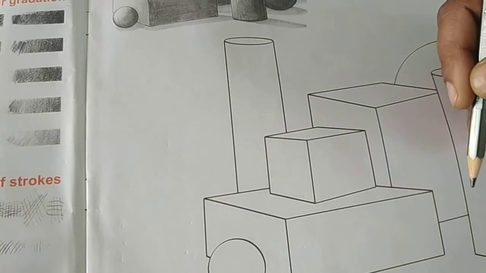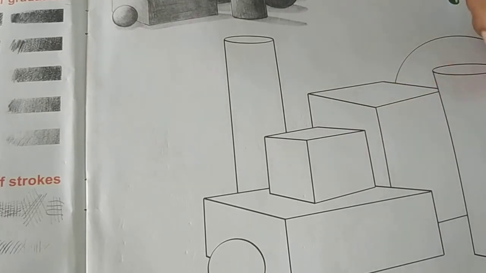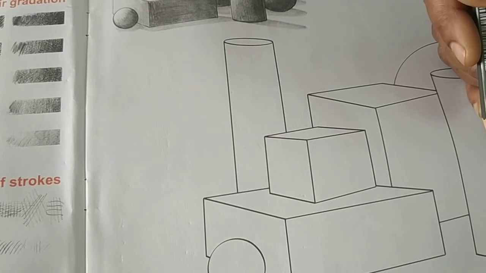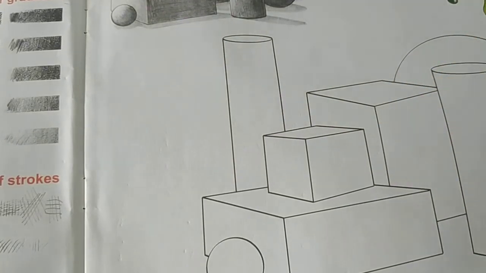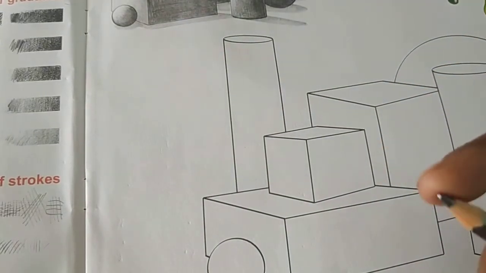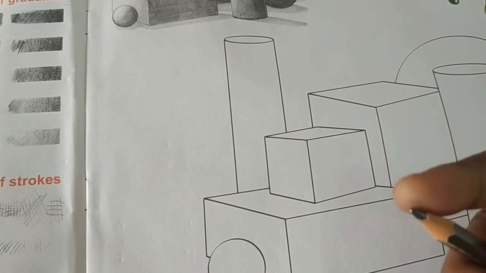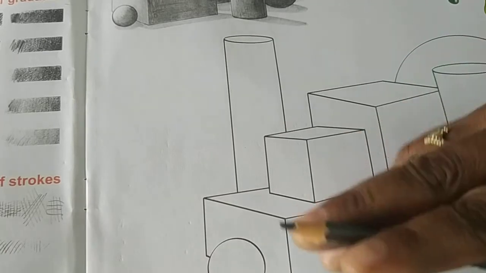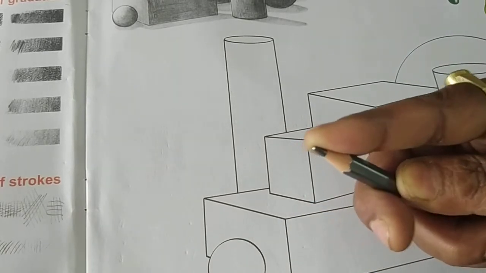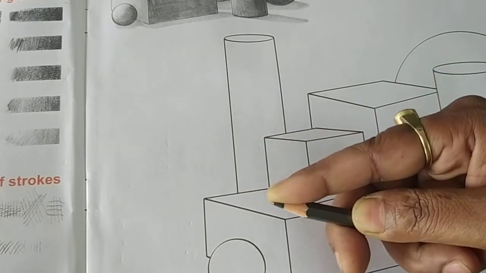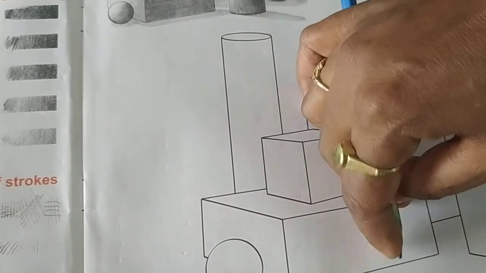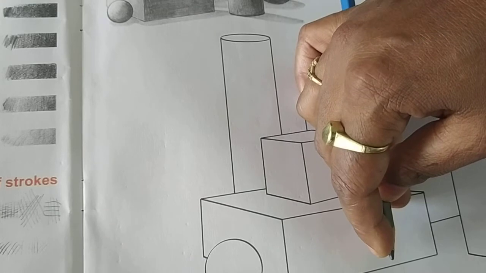In some places they have used smudging, and somewhere they have used parallel hatching. So for the shading part, keep the pencil in this way. You should not use it like this. Use the pencil in this way, and after doing this, you have to make parallel hatching.